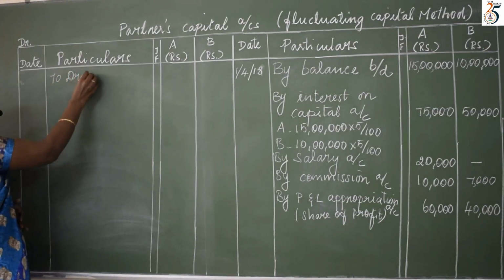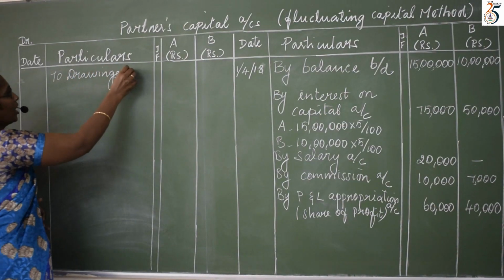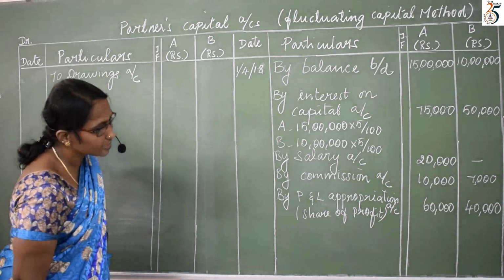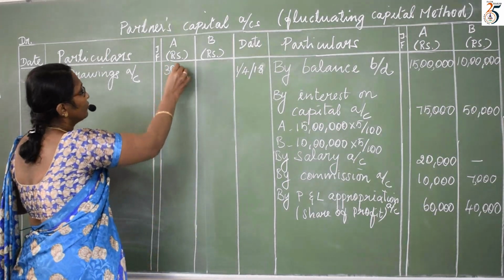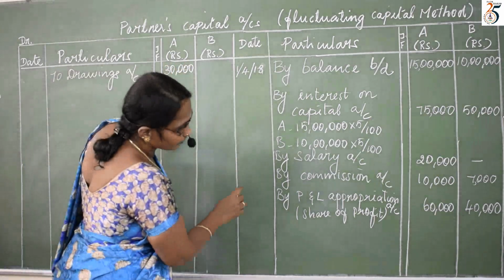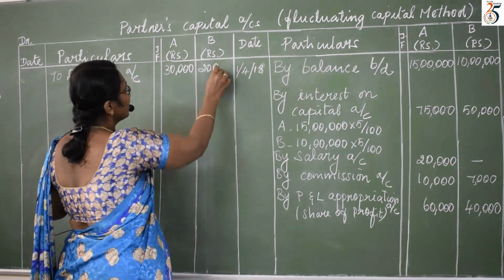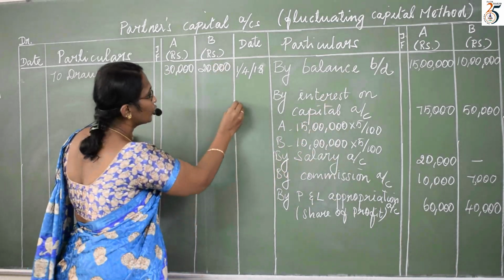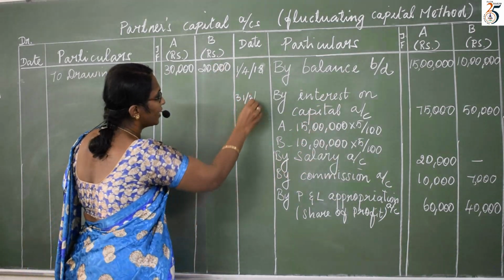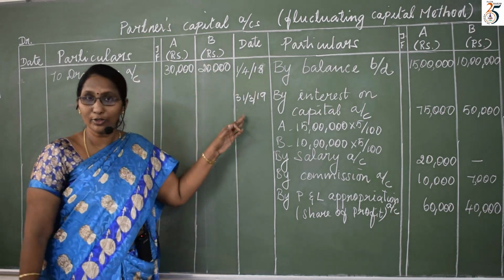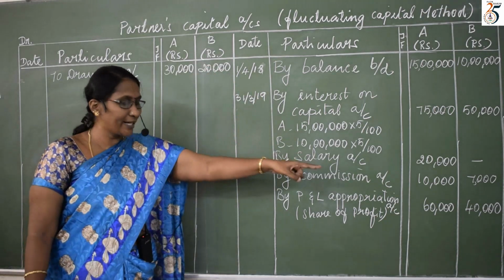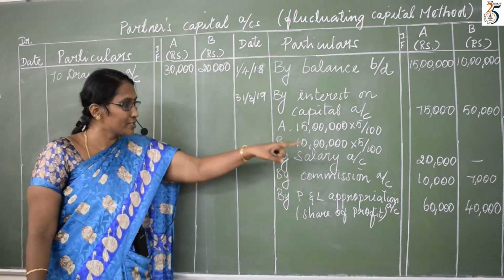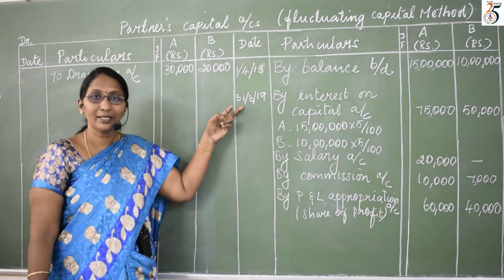To drawings account. For A, how much is given? 30,000. For B, 20,000. So the dates are not mentioned for these transactions. So I have to do entry on 31/3/19. We have to take it at the end. If a particular date is not mentioned, it's actually between 1/4/18 to 31/3/19. If it is not mentioned, we have to write the end date.